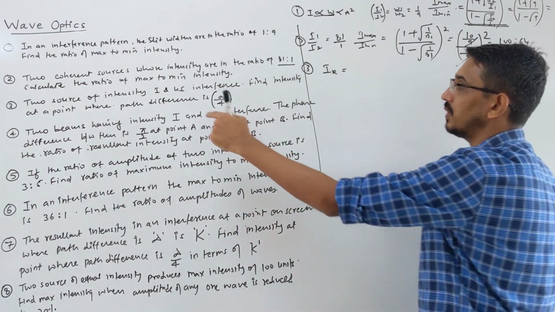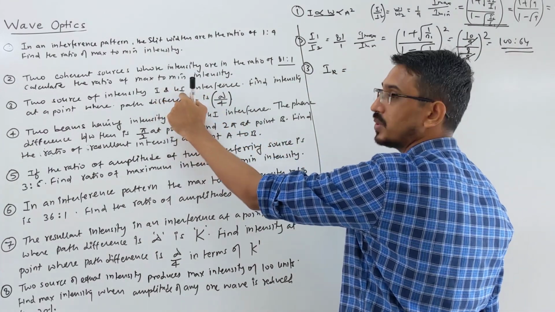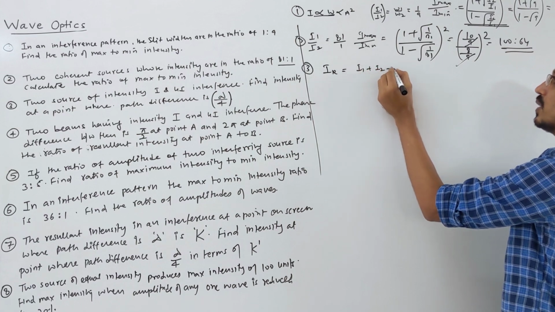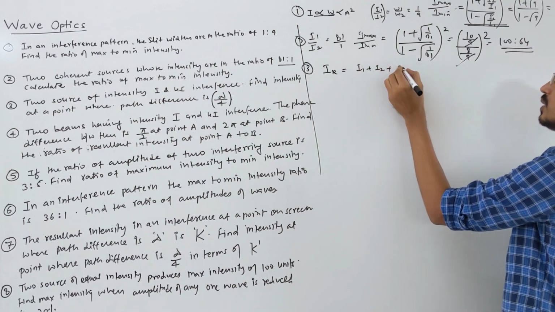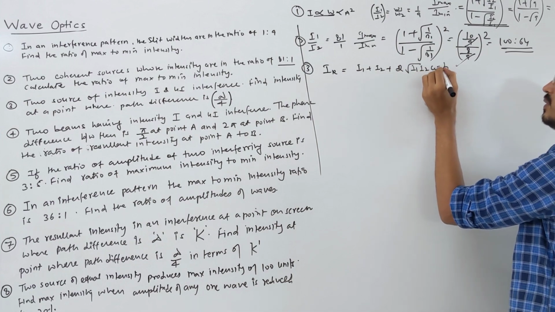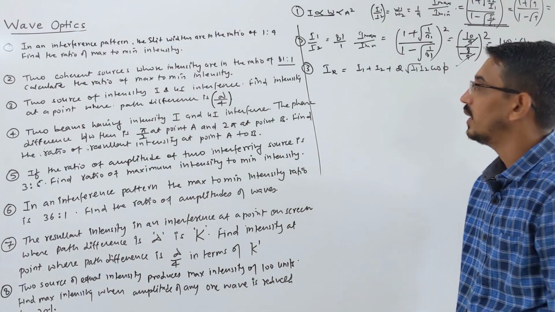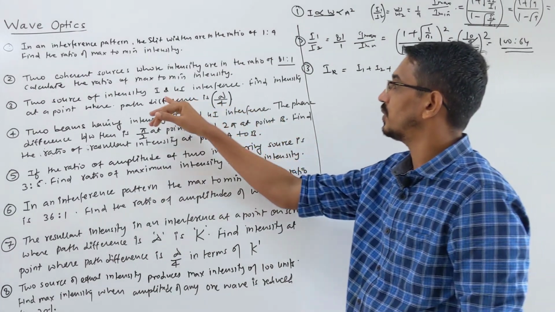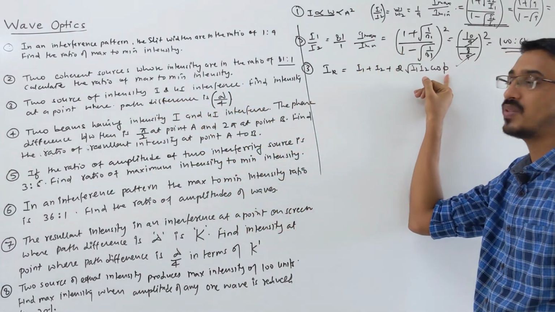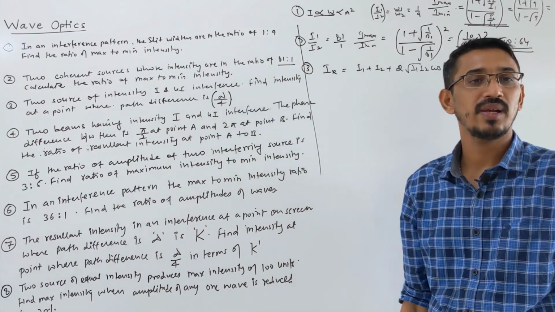First, the resultant intensity formula. In terms of intensity, the intensities are given as I1 and I2, which are I and 4I. Simply I1 plus I2 plus 2 times root of I1 I2 cos phi. Clear? This is your formula. I1 and I2 are I and 4I, and instead of path difference we need phase difference. What they are given is path difference, lambda by 4.